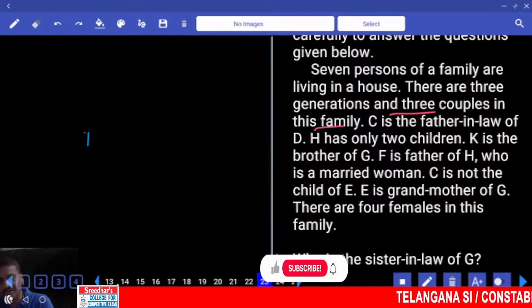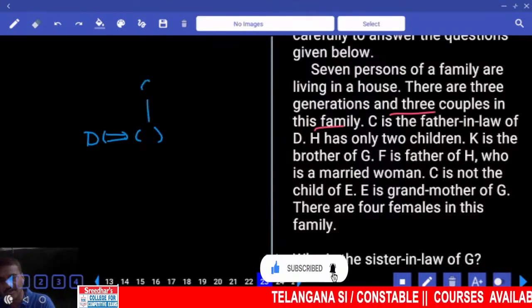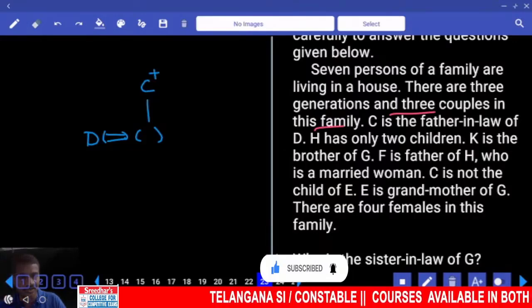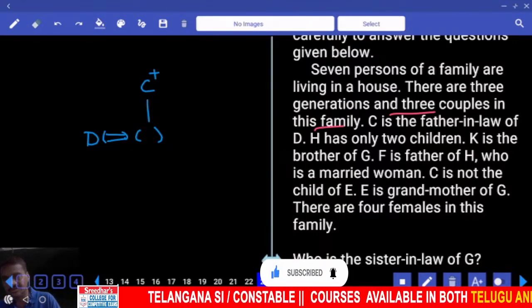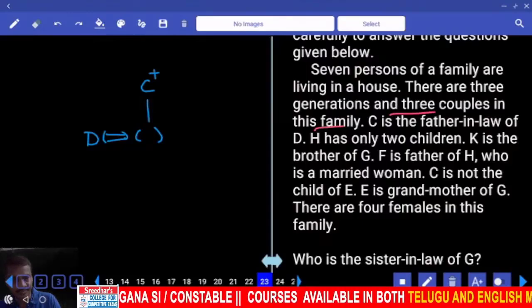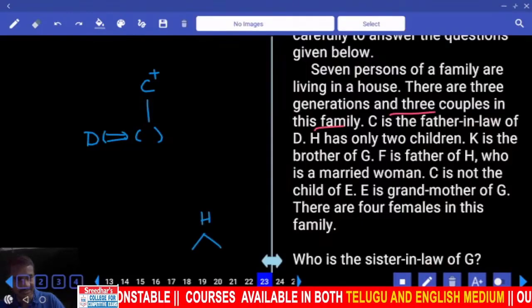C is the father-in-law of D. D is here, and D has a spouse. Now the father-in-law is C. H has only 2 children. H is having how many? 2 children. H is having 2 children.